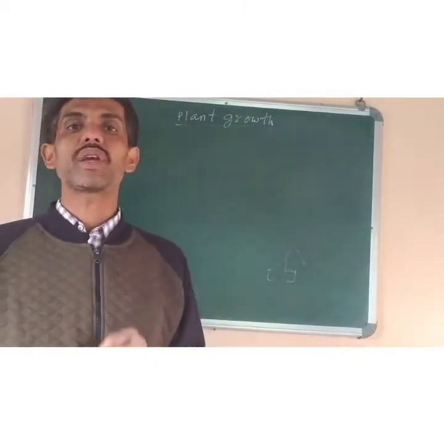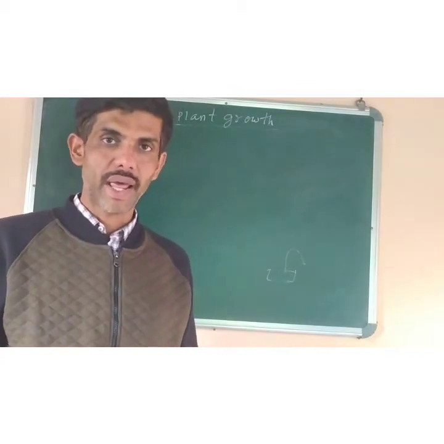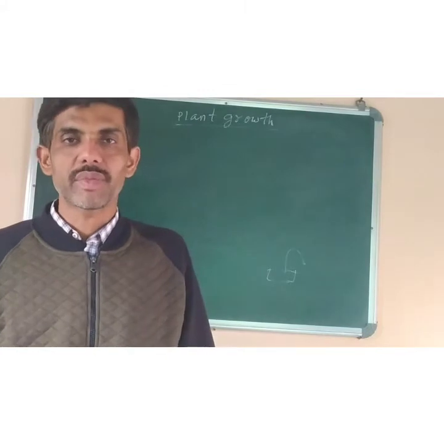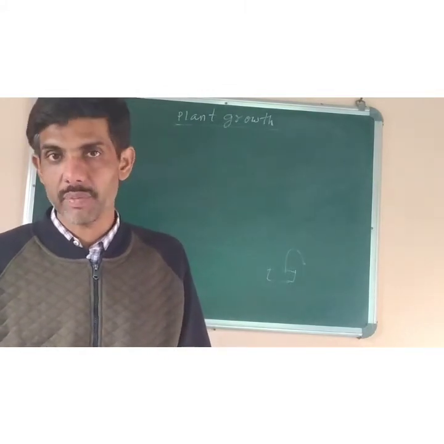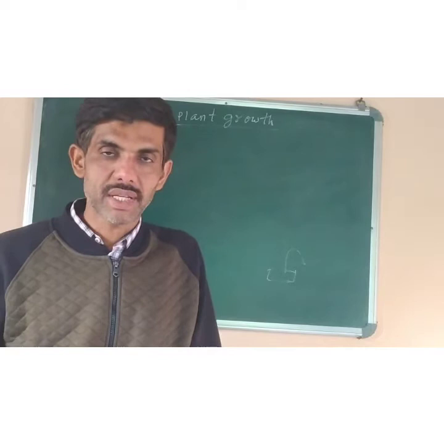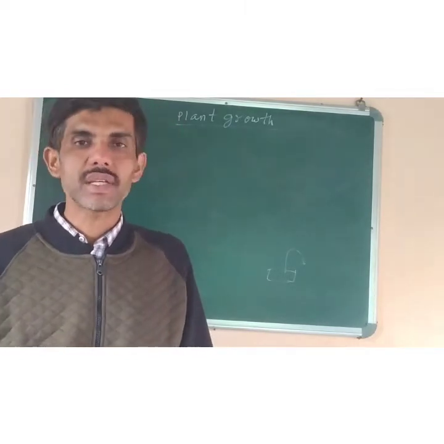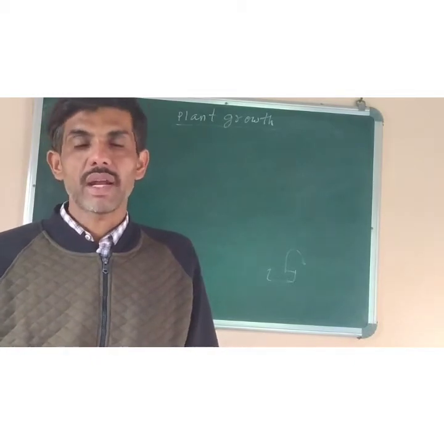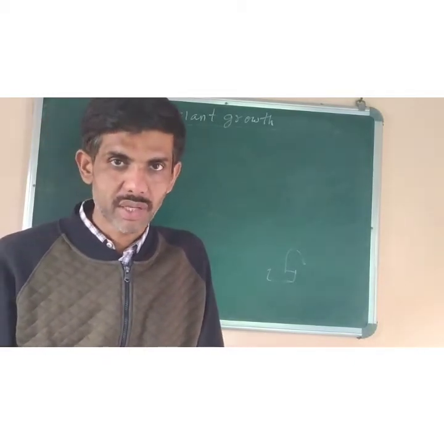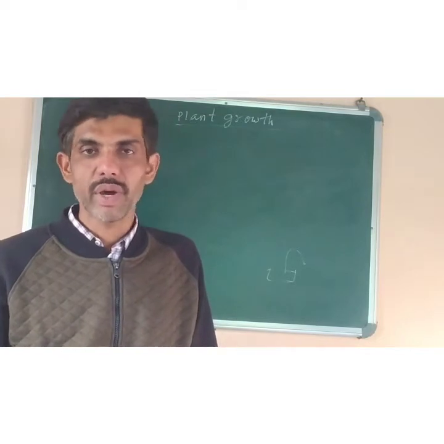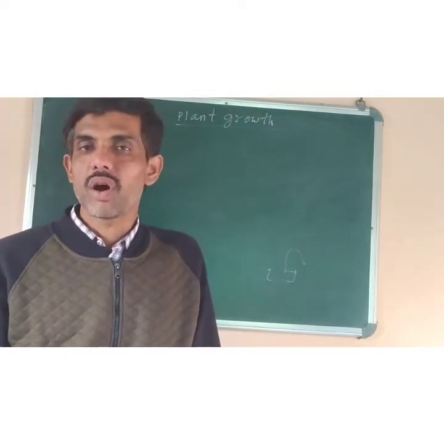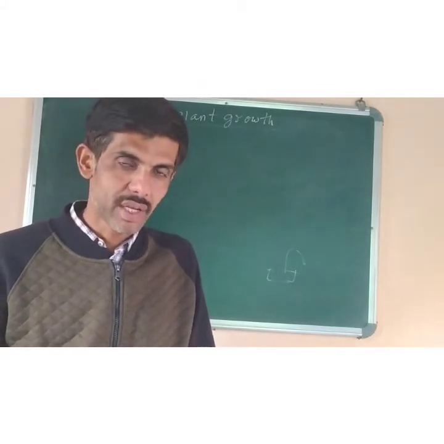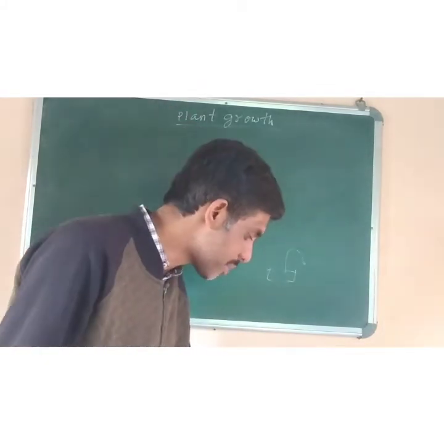What are the conditions required for growth of an organism? Plants need certain conditions to grow. Presence of sunlight is one of the conditions. Without sunlight, plants cannot make their food. There will be no photosynthesis. And if there is no photosynthesis, glucose will not be formed. And if glucose is not produced, the glucose which is utilized for respiration to produce energy will not be there. Without energy or without respiration, plants cannot carry out all the metabolic activities. So that will result in the loss of growth in plants.